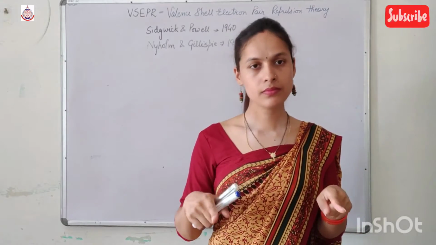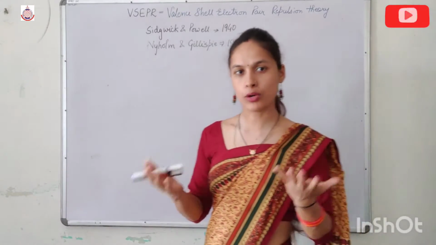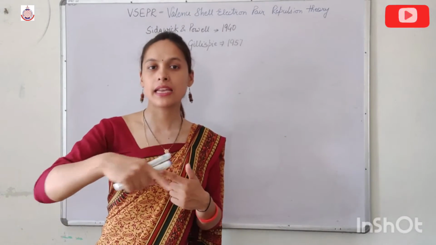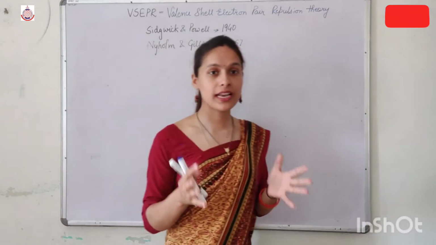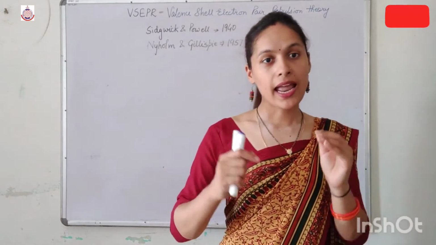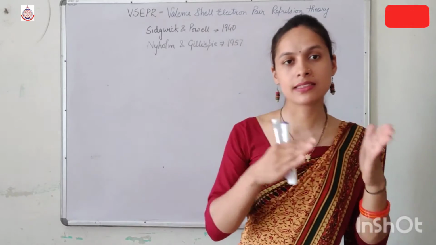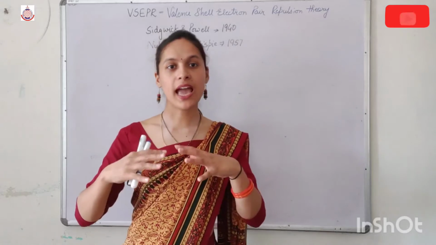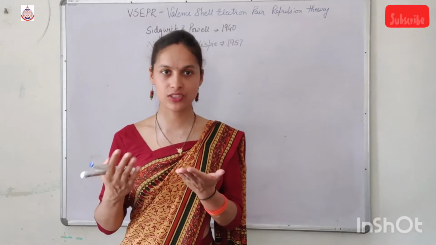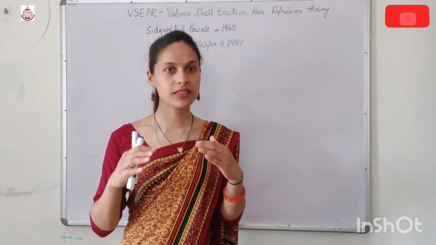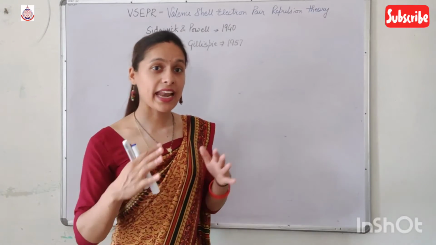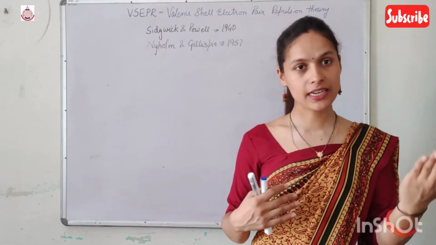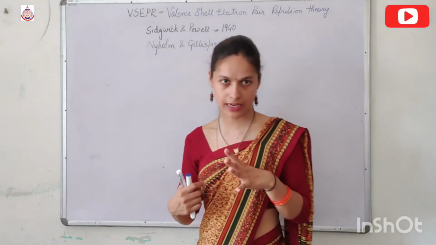Now, the main concept of this theory is that the central atom is surrounded by electrons, whether bond pair or lone pair, and electrons repel each other. In chemical bonding, stability and energy are inversely related to each other. If we have instability, it means energy is very high, and if we have stability, it means energy is very low. Energy and repulsion are also related to each other. Repulsion means greater energy, attraction means lesser energy.